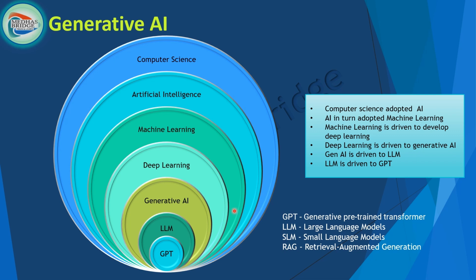Let's now recap. Computer science is the bigger part. Computer science adapted artificial intelligence. Machine learning is a subset of AI. Machine learning led to the development of deep learning. Deep learning led to GenAI. GenAI means creating new content, generating new data. Within generative AI, we have LLM, SLM, and RAG.